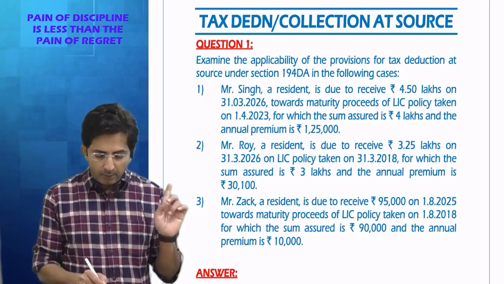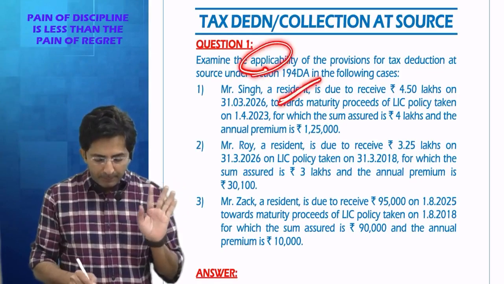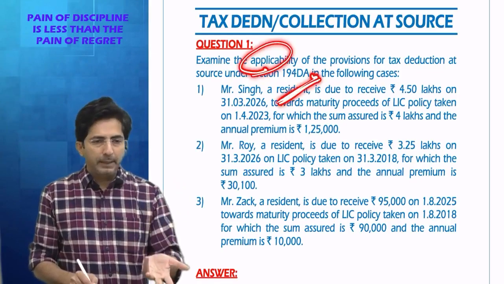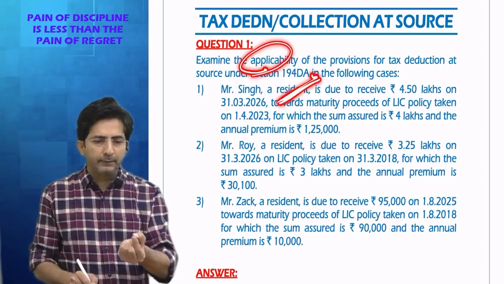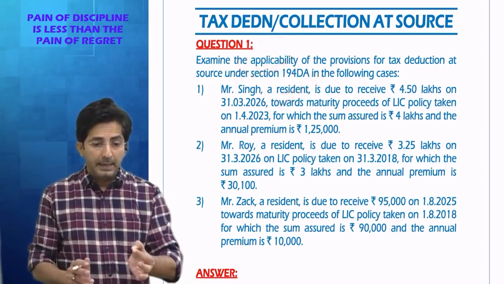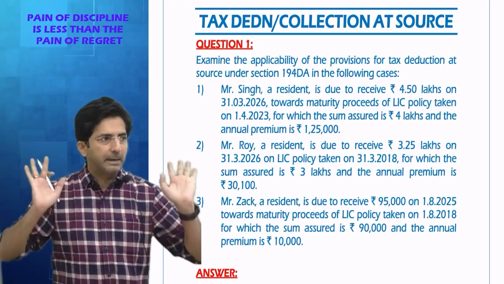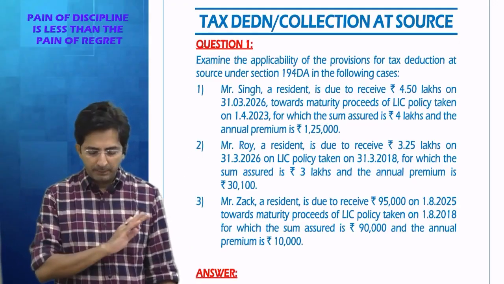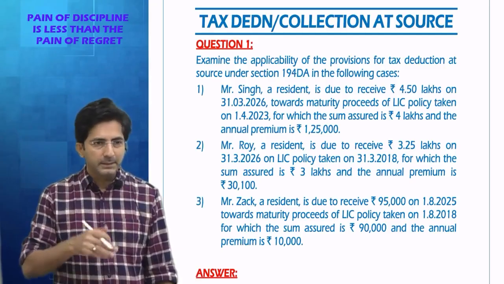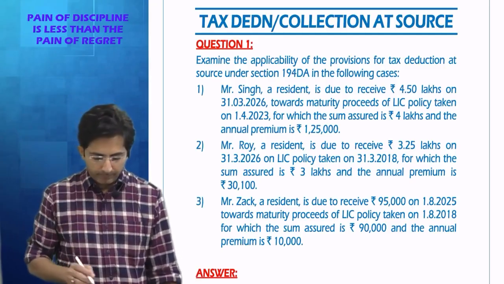The question is saying what? Whether TDS is applicable or not. So for applicability, only one thing you have to check: if it is a big premium policy and if it crosses the threshold limit of 1 lakh or more, TDS is applicable. Calculation is not asked in the question. It is just an extra discussion I am doing.